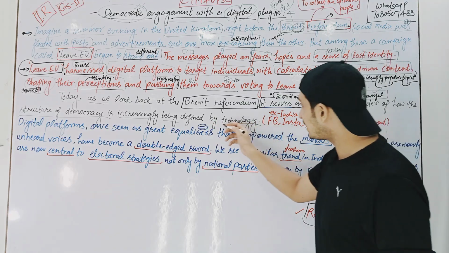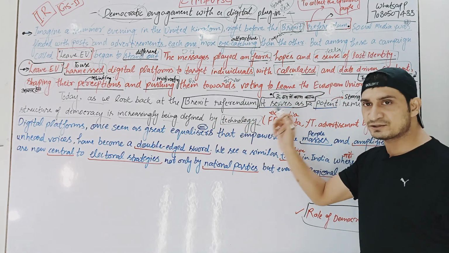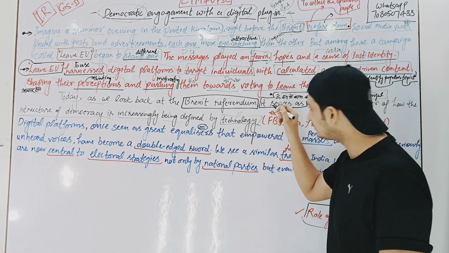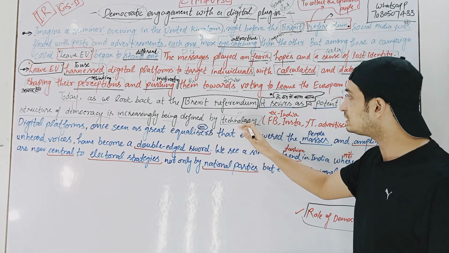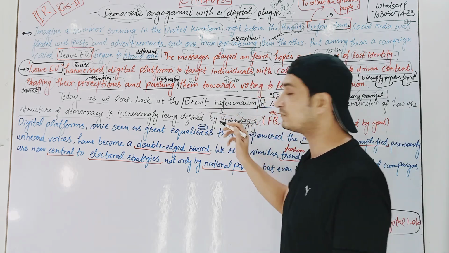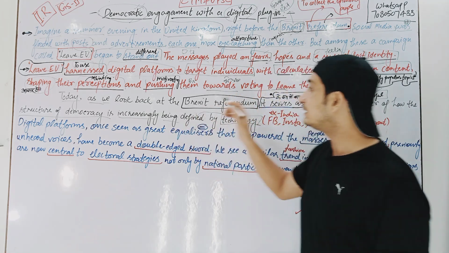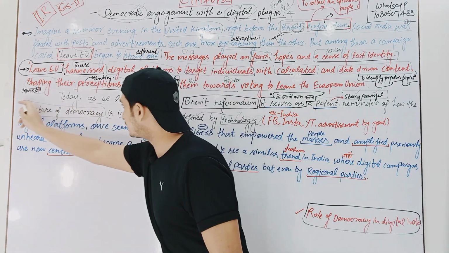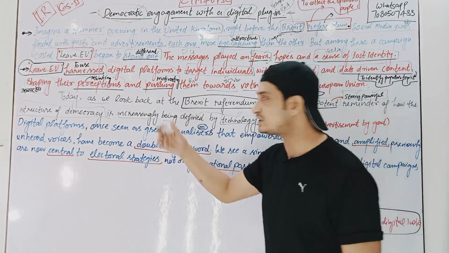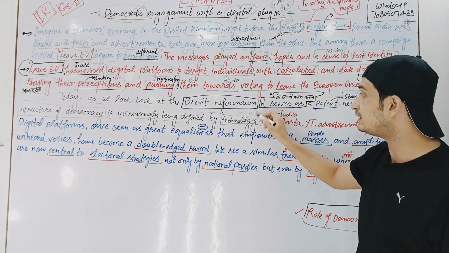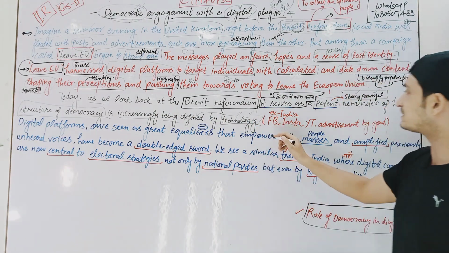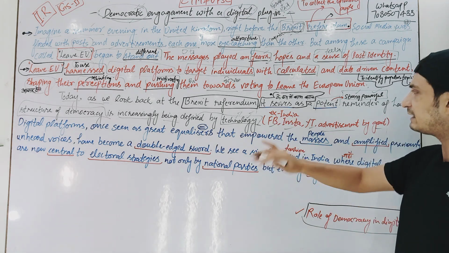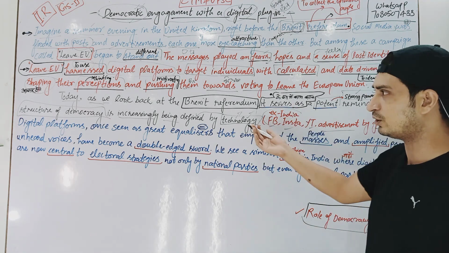Technology means here what? YouTube, Instagram, Twitter, Facebook. Social media platforms are called the technology over here, right? So how technology is defining the use. How the structure of democracy will be, that will be decided by the technology nowadays very much, right? Examples like Facebook, Instagram, YouTube, advertisements by the government of India, by state governments, wherever the elections are happening. So this is the example of India also, right?